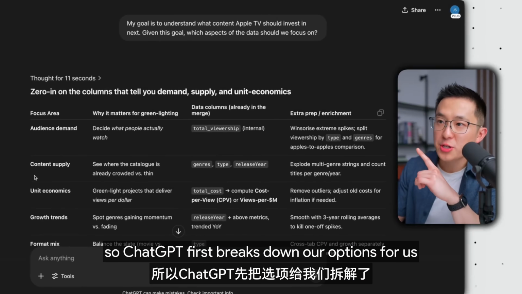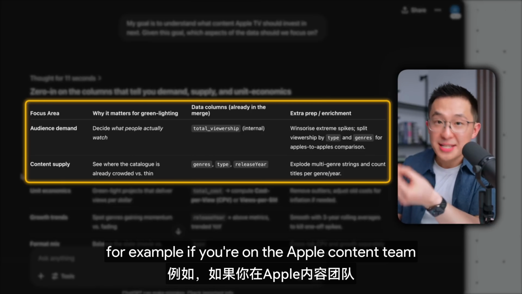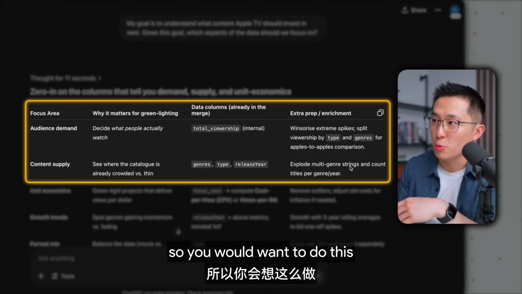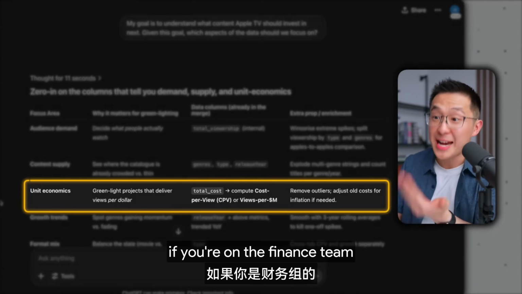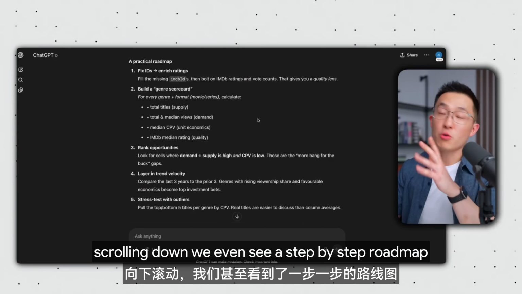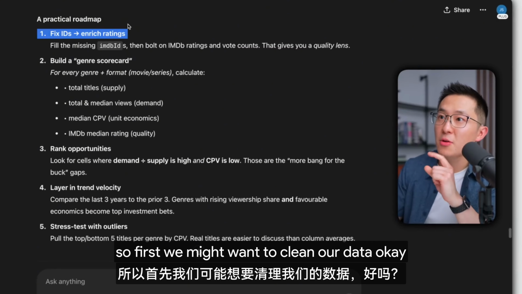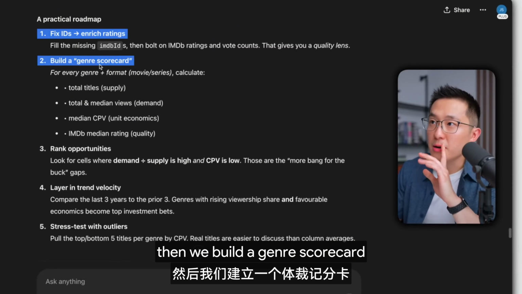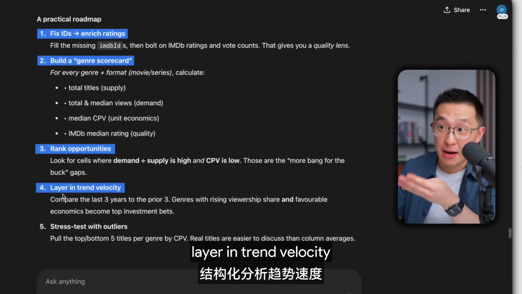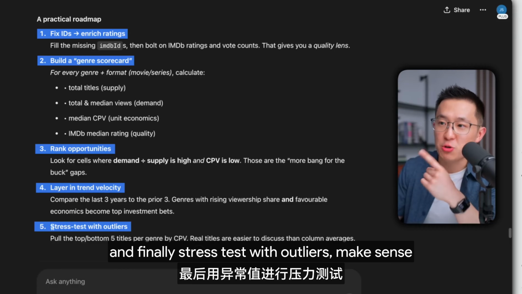So ChatGPT first breaks down our options for us. For example, if you're on the Apple content team, you might care about viewership, audience demand, and content supply, right? So you would want to do this. If you're in the finance team, you might want to learn more about unit economics and do that. Scrolling down, we even see a step-by-step roadmap. So first, we might want to clean our data, okay? Then we build a genre scorecard. That could be very interesting. Then we rank our opportunities, layer in trend velocity. I would have never thought to do that. And finally, stress test with outliers.